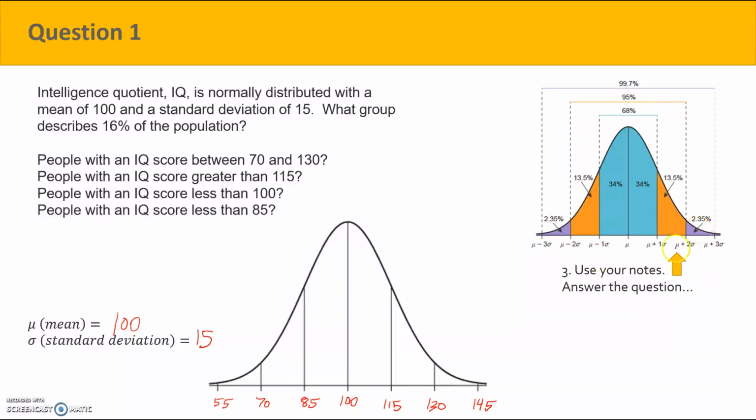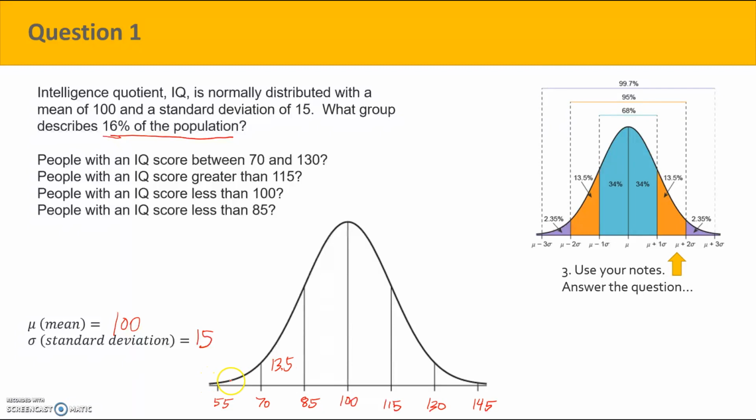According to our empirical rule, or the 68, 95, 99.7 rule, we have these percentages here. Okay? So the question is, what group describes 16% of the population? Well, if we look at this percentage here, this is 13.5%.